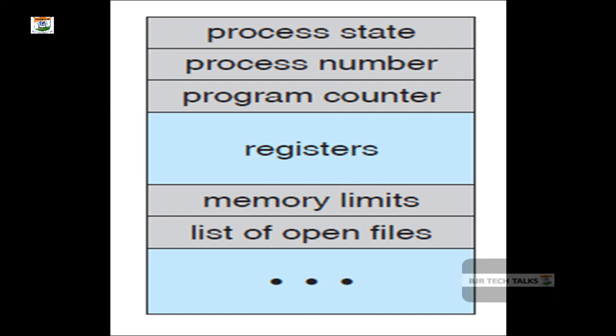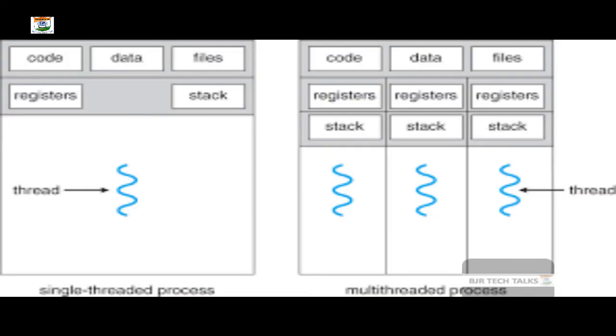And apart from that, what are the other kinds of files which the process is going to be accessing? So these are the parameters which a process control block holds: process state, process number, program counter, the registers, memory limits, and list of open files. Of course, these are not confined to this list. You can see very diversified parameters associated with a process control block.